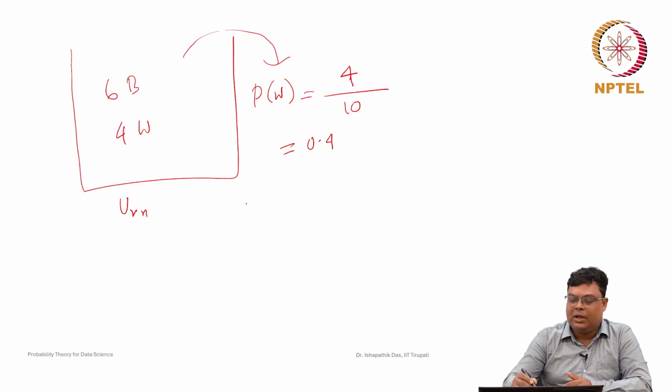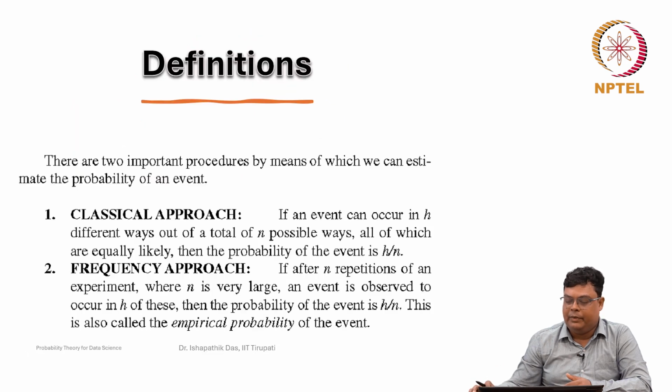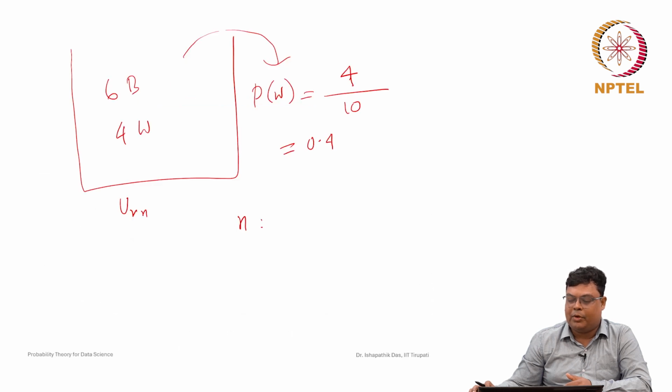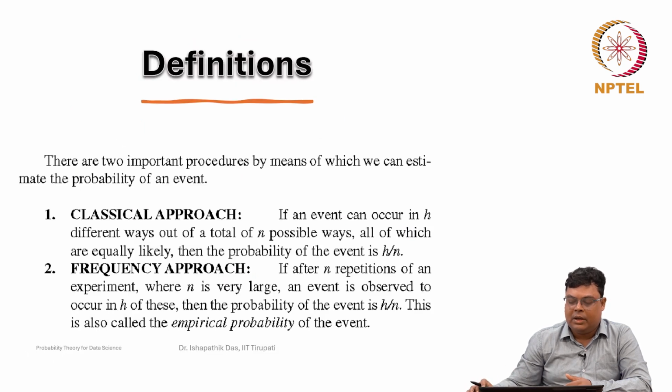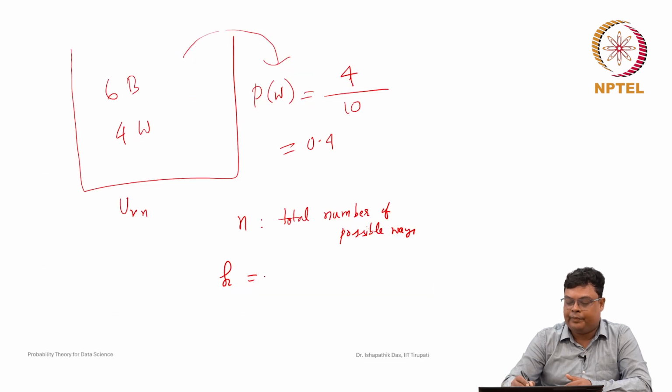Here n is the total number of possible ways, and h is the number of different ways the event can occur.